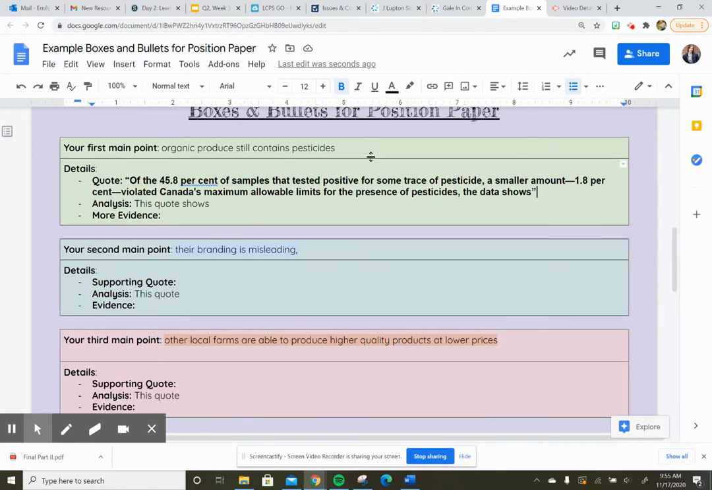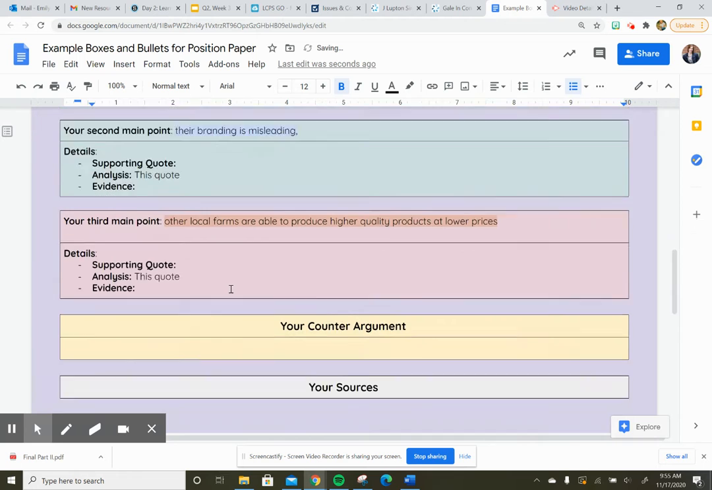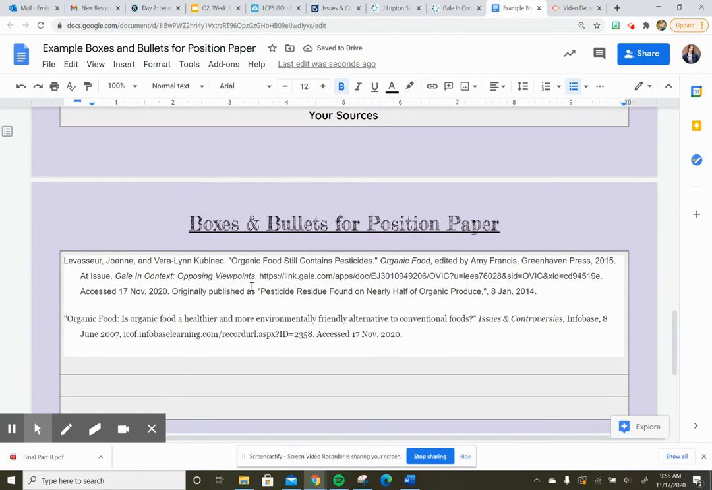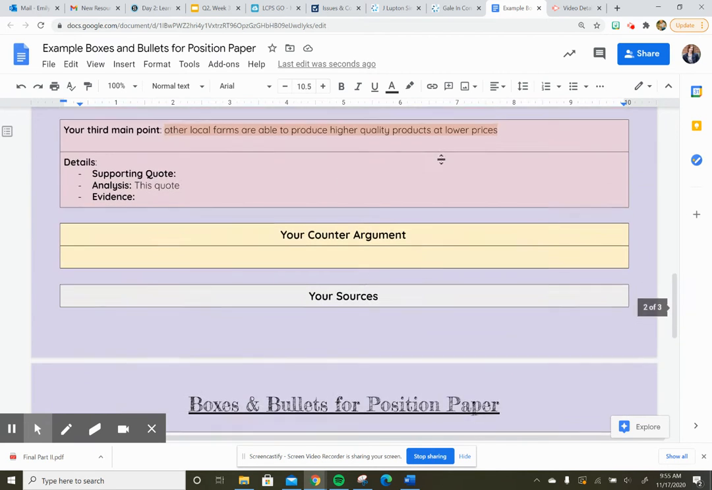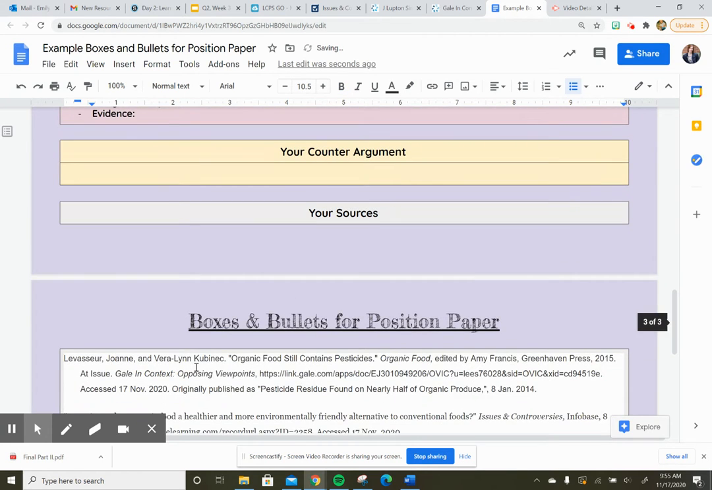Because remember, I want this boxes and bullets to make it super easy when it comes time to write my paper. So I know I want to use this quote, and I need to give credit where credit is due. So this quote came from this article that I already have in my sources box. And I have the last names of the authors, Levasseur and Kubernik. So in MLA, you cite using last names and page numbers in the text to give credit. So I'm going to put both my authors' last names in parentheses following the quote.